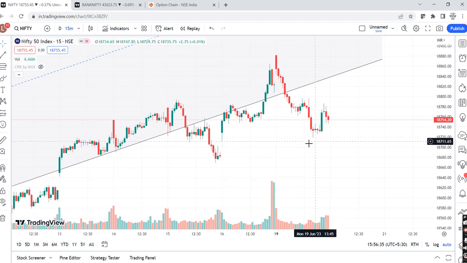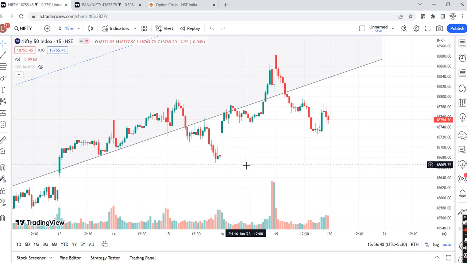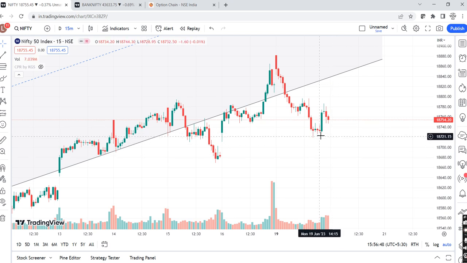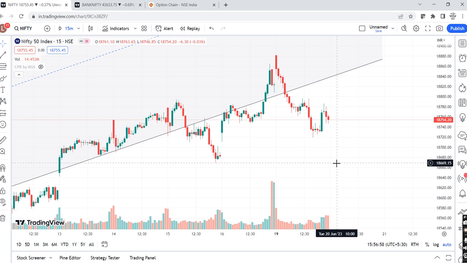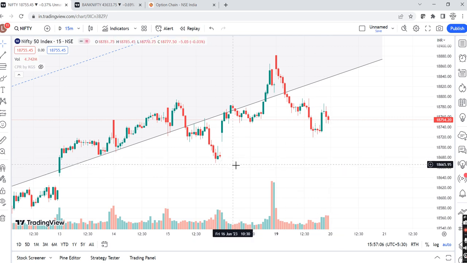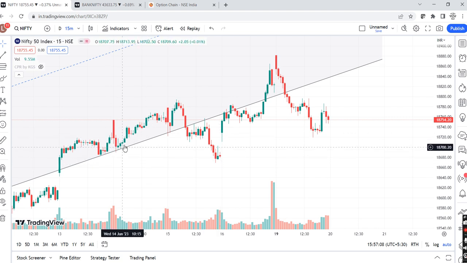But in intraday, if a gap down happens and a 30 minutes candle is able to close below this low, what is this low? It is 18,667. We can consider 18,660. Let the gap down happen, let the price retrace, let the price go sideways, and if it is able to sustain below 18,660 in the first half itself, before 12 p.m., if there is any 30 minutes price action that is able to close below 18,660 with the negative price action, it's not that it came here and from here again made a bullish hammer near support, and then we are expecting that it will go down now, then it won't go down, right?